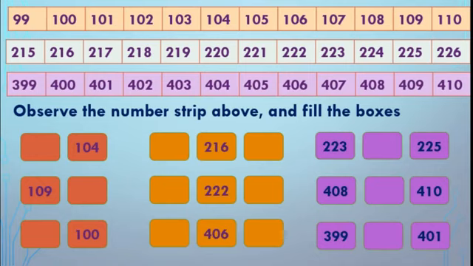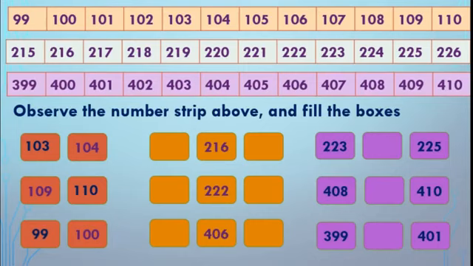Means you have to choose the left side number, that is 103. See the strip above. And if right side box is empty, we have to choose the right side number, that is nothing but 110. Now again left side number, that is 99.